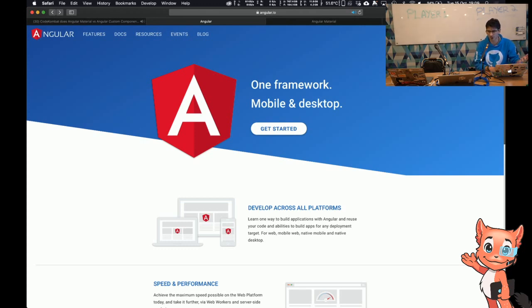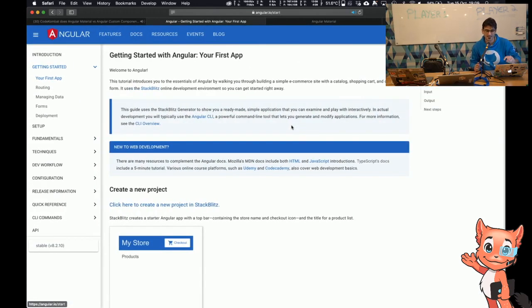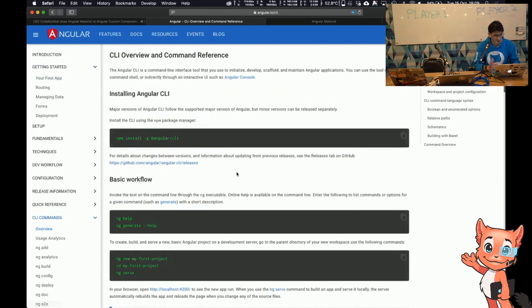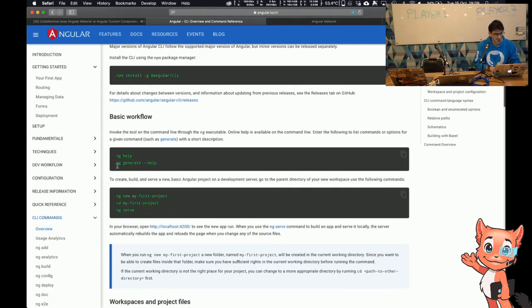Let me get started. So I'm showing my screen. I can't remember, I know it's ng something, but I forget. ng new, probably. Let's have a look. Your first app, CLI commands. Let's just go down to here. You're going to see how simple this is. Just go to the overview and install it. I've already got it installed, so that's fine. So we can just go ng new, my first project.